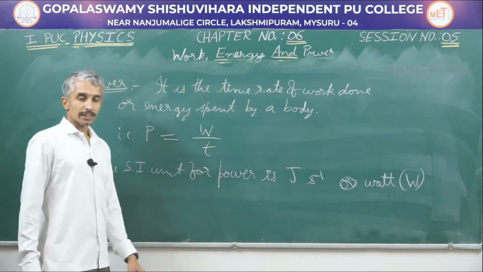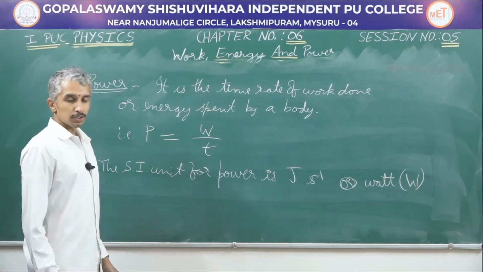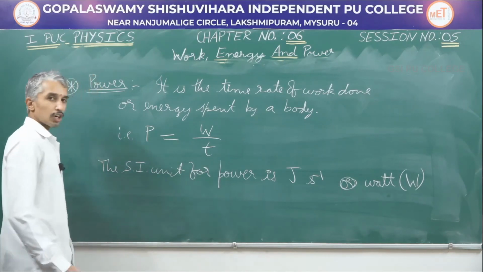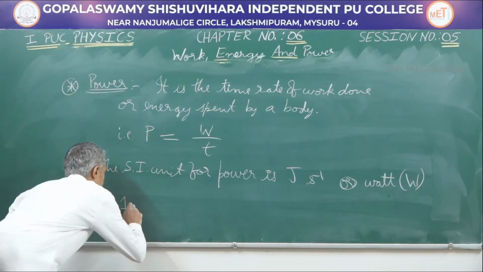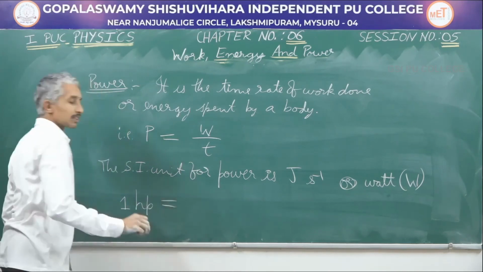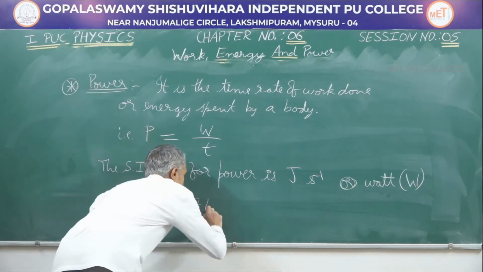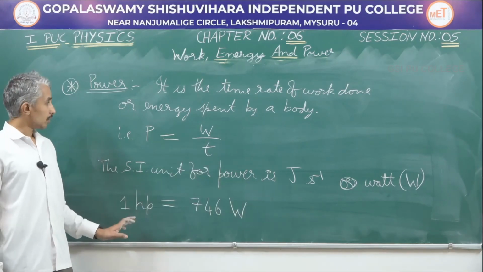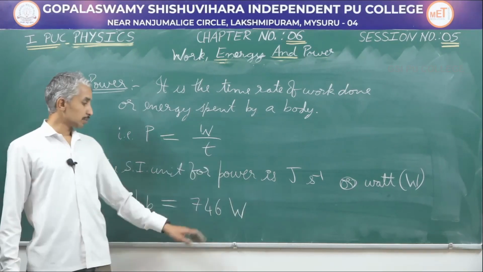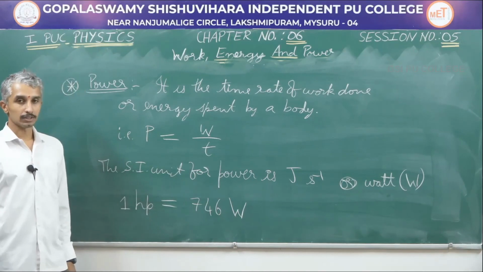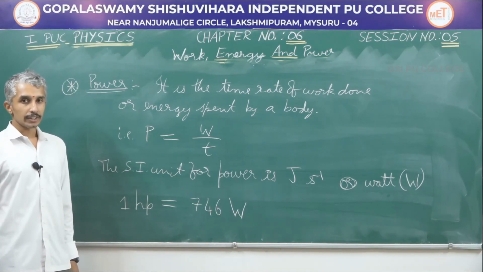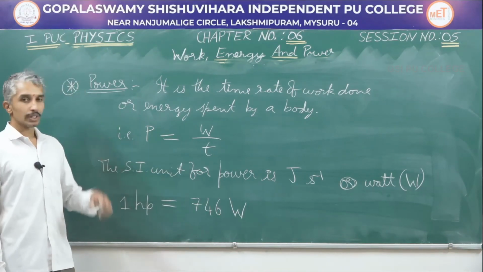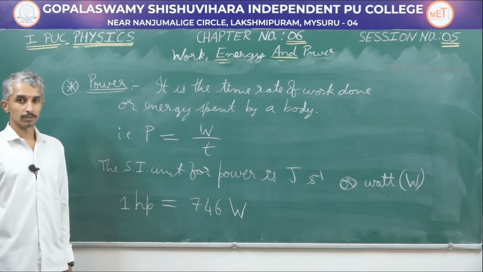We also have another unit for power which we use many times in our daily life, that is horsepower. So what is 1 HP? 1 horsepower is 746 watt. 1 HP is another unit of power and it is equivalent to 746 watt. We will finally derive the expression for power in terms of force and velocity.